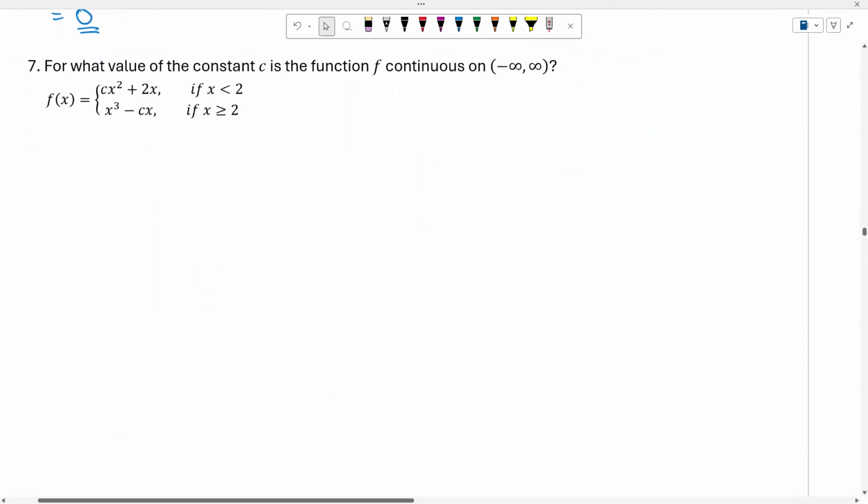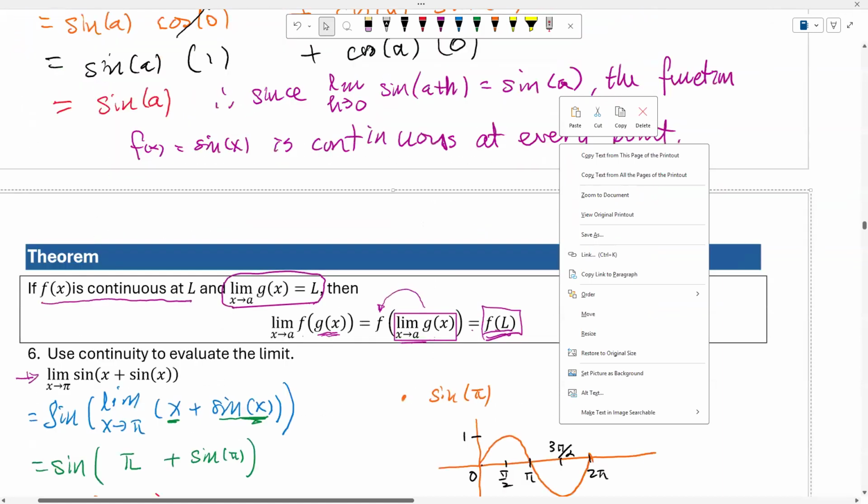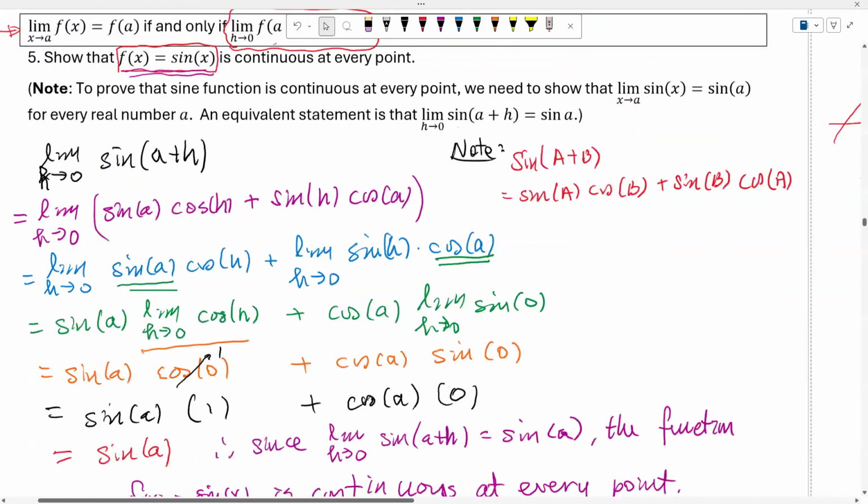Now, let us look at our next example. It asks: for what value of the constant c is the function f continuous on the interval from negative infinity to infinity, meaning we are looking at all real numbers, the domain of this function f? You will see that it's really similar to one of the problems that we did earlier related to the limit, right?